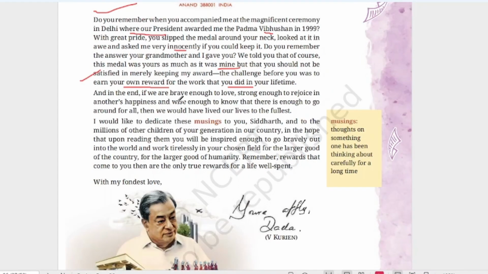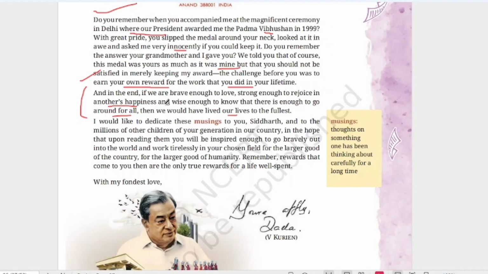And in the end, if we are brave enough to love, strong enough to rejoice in another's happiness, and wise enough to know that there is enough to go around for all, then we would have lived our lives to the fullest. So, see this paragraph. What is he saying? If we are brave enough to love, strong enough to rejoice in another's happiness, that means if other people are gaining something or receiving something, we should also enjoy that moment.